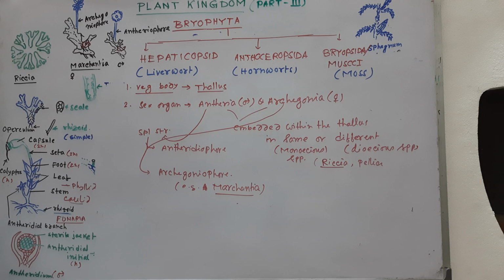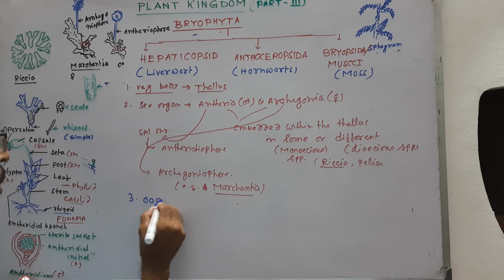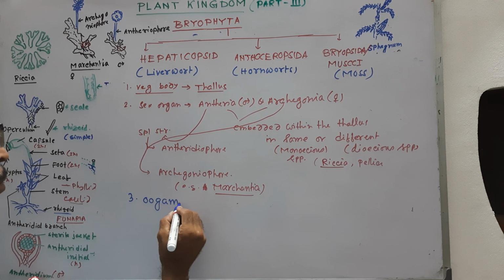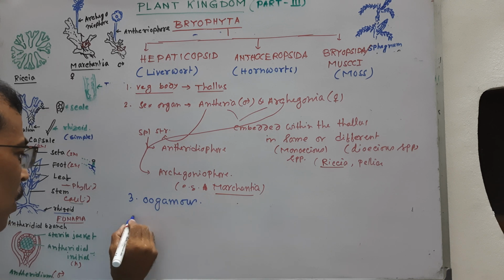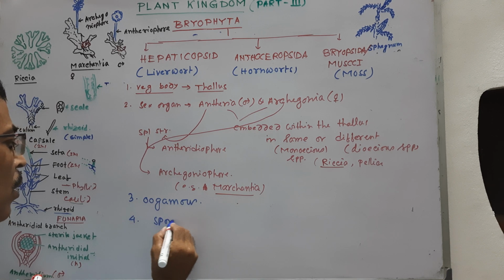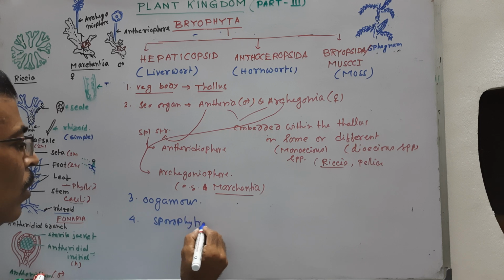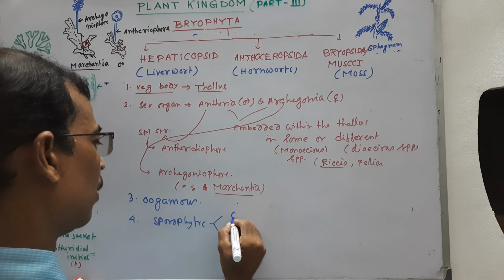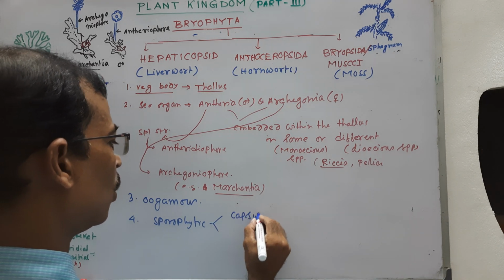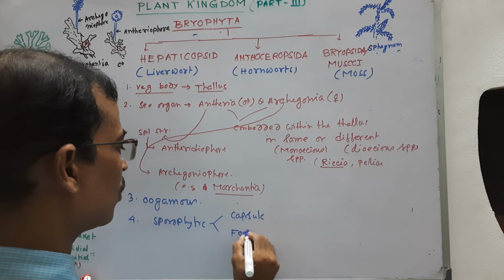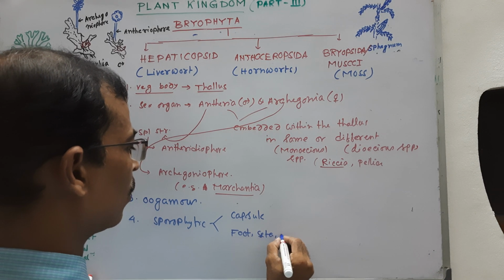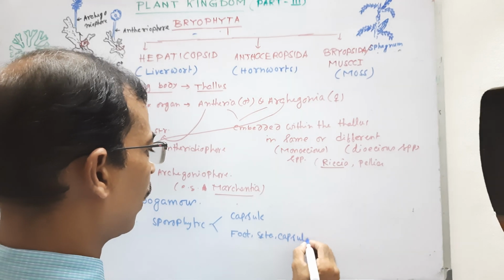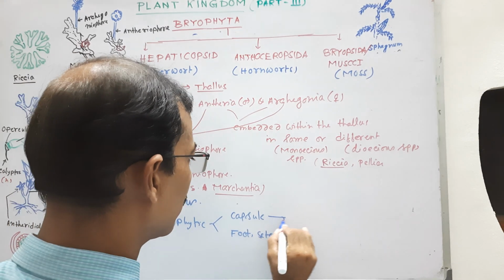These are sex organs, and sexual reproduction is oogamous, already discussed. About their sporophytic body, already discussed, it may be a globose capsule, or foot-seta-capsule, or only a capsule.